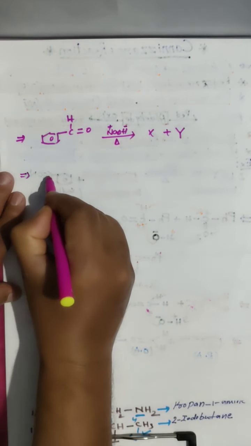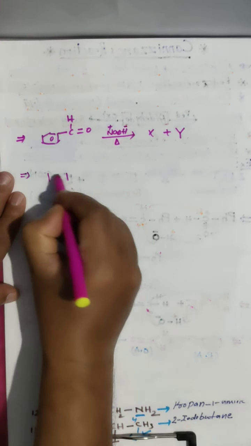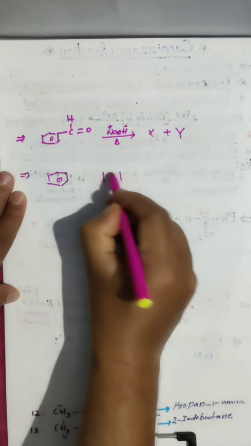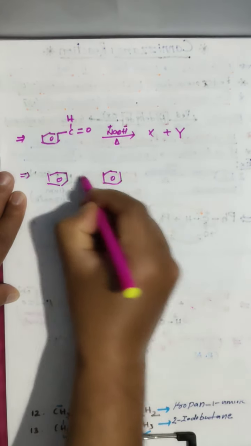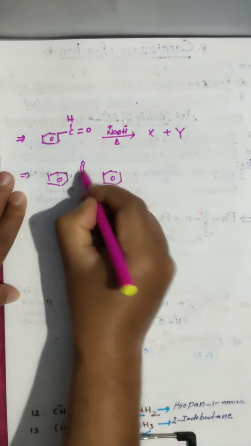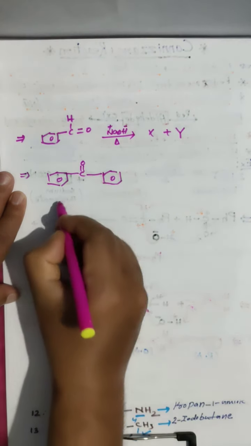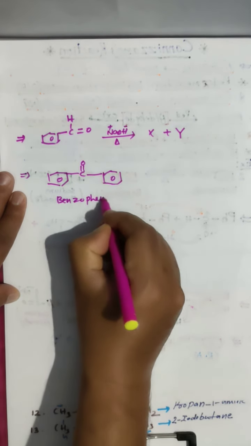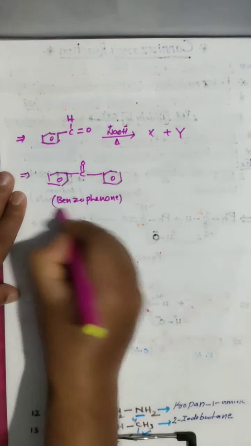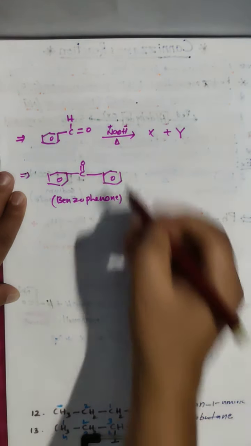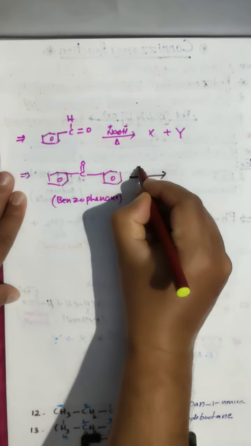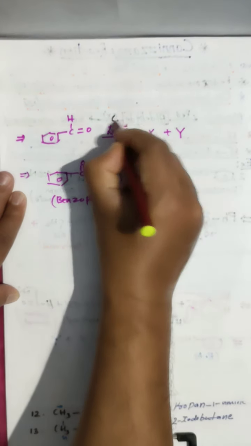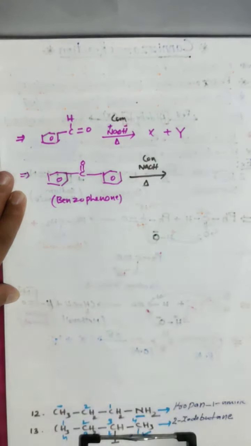Now I am showing one compound to you. See here. This we are calling benzophenone. Benzophenone, if the reaction is given like this, concentrated and heated.